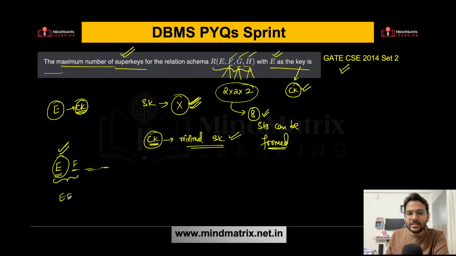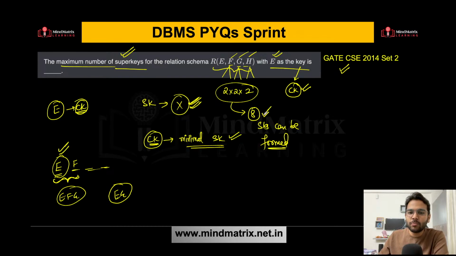If you add, let's say, EFG, this is also a super key. EG, this is also a super key. So for the remaining attributes, you have two choices whether to add it or not, because any superset of a candidate key will also be a super key. This is the concept. Any superset of the candidate key will also be a super key.